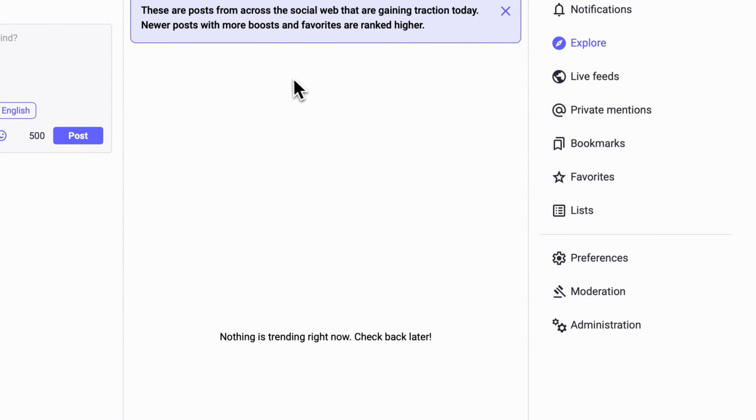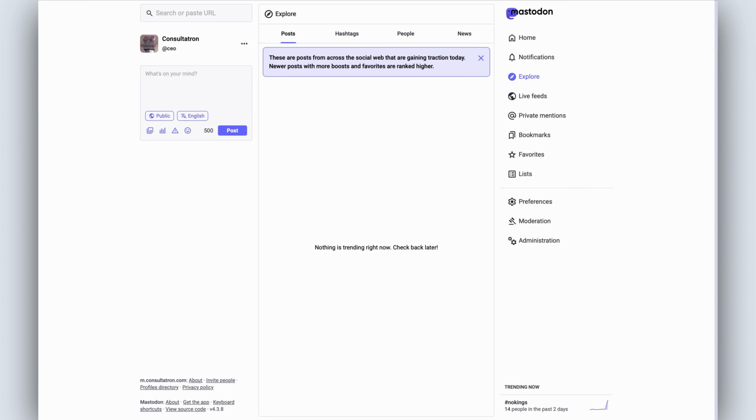If you are a really popular account, when you post and you have like 5 people liking your post and boosting it, then it will show up here. If you are subscribed to a lot of accounts and they're all boosting a post, then it will show up here. But it won't show just generally popular posts on the Fediverse. This is because your server doesn't automatically trust the boost count from other servers, if this makes sense.